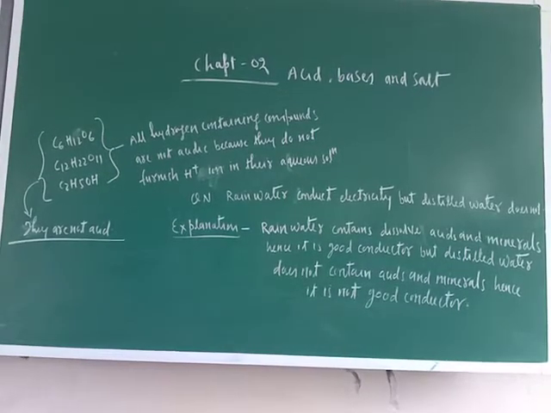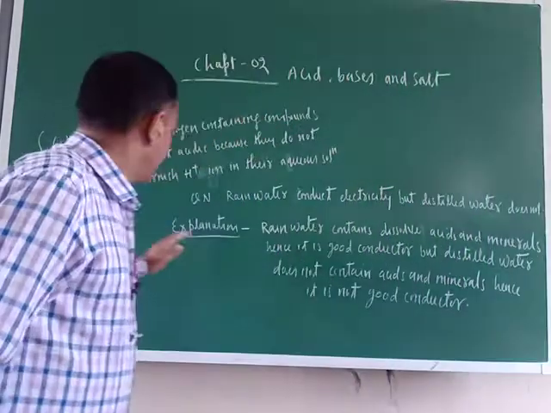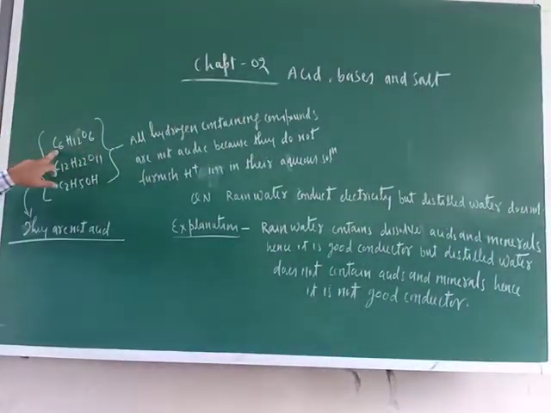Okay, just see here. I wrote some compounds and they contain hydrogen. This is glucose, this is sucrose, this is ethyl alcohol. Just see, plenty of hydrogen is there: 12 hydrogen, 22 hydrogen, 6 hydrogen, but they are not acidic. Why? Because when they dissolve in water, they do not furnish H positive ion.